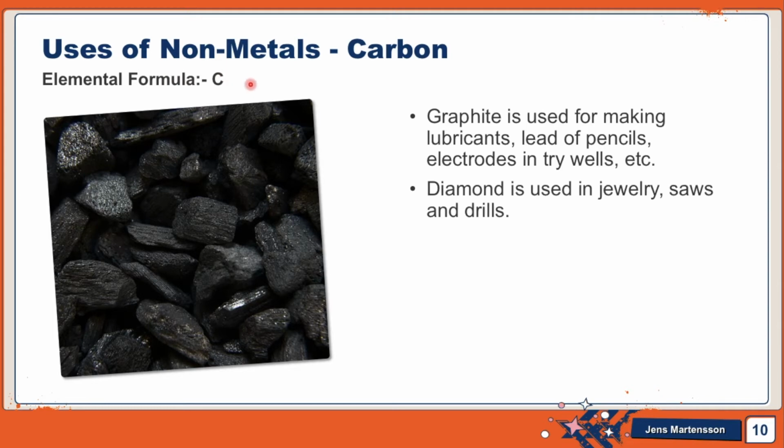So let's see the uses of carbon. Graphite is a modified form of carbon and is used for making lubricants, lead of pencils, electrodes in dry cells, etc. Diamond is a long chain of carbon and it is used in jewelry, saws, and drills.